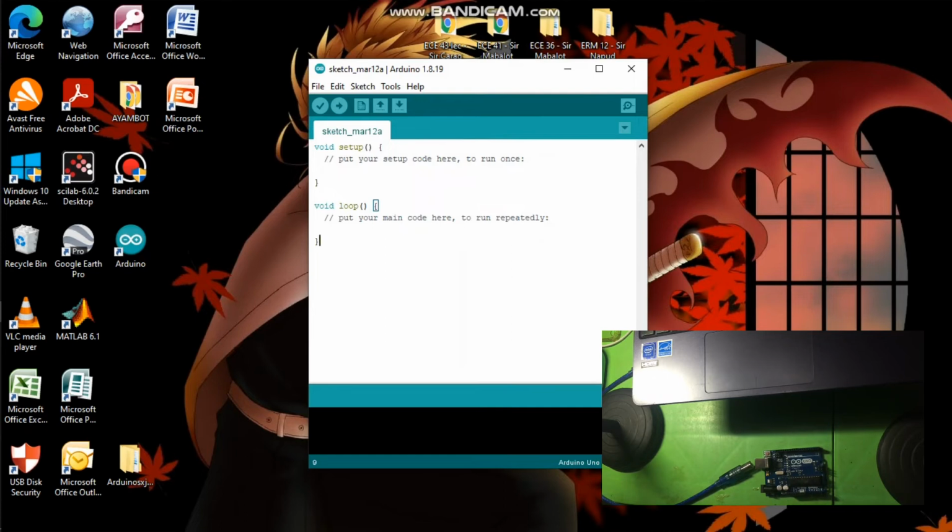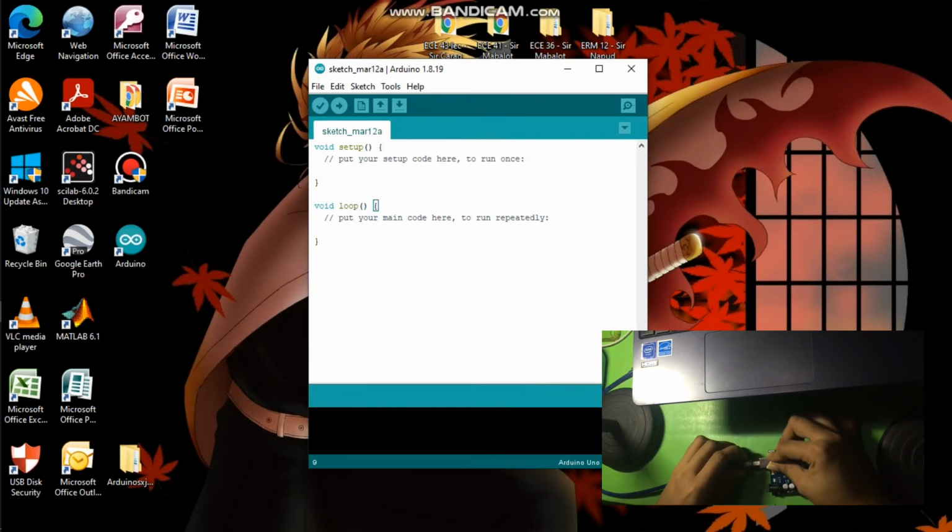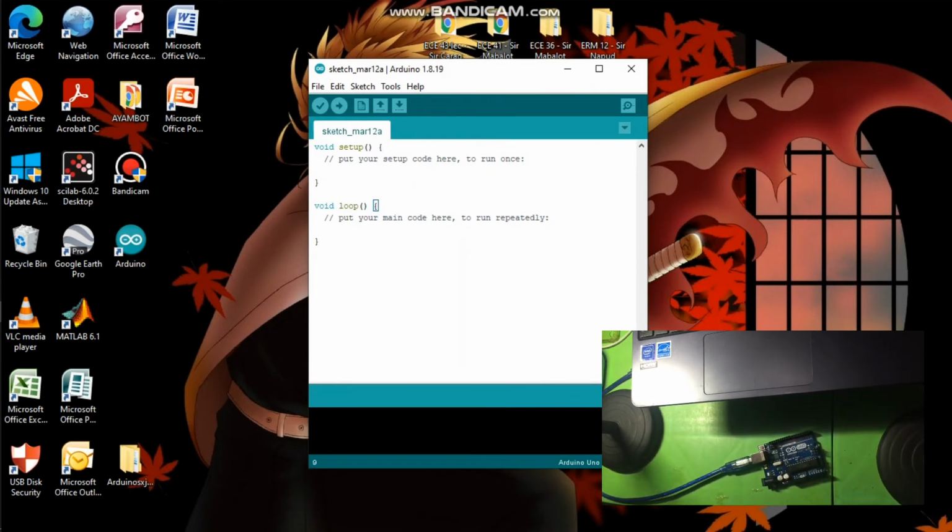What we're gonna do now is first connect the port into your board. And then connect the other end of your type B USB cable into the USB port of your laptop. So you would know if it is connected because it will produce this sound.